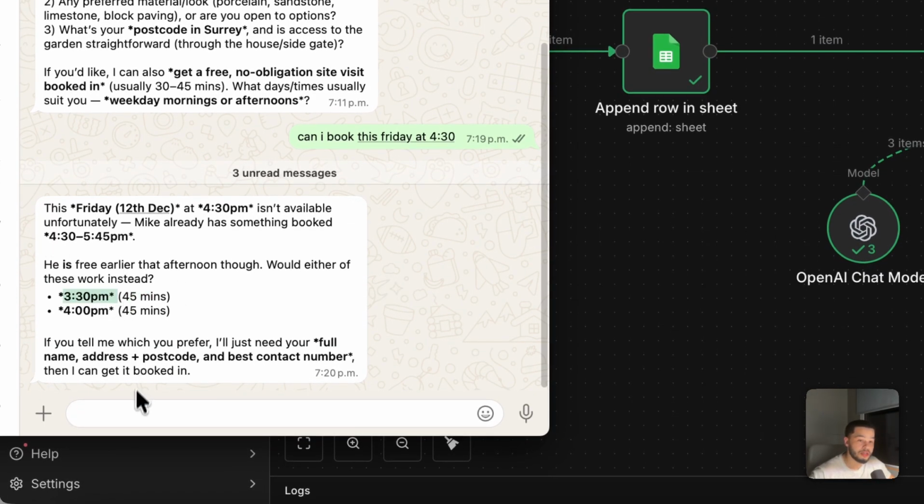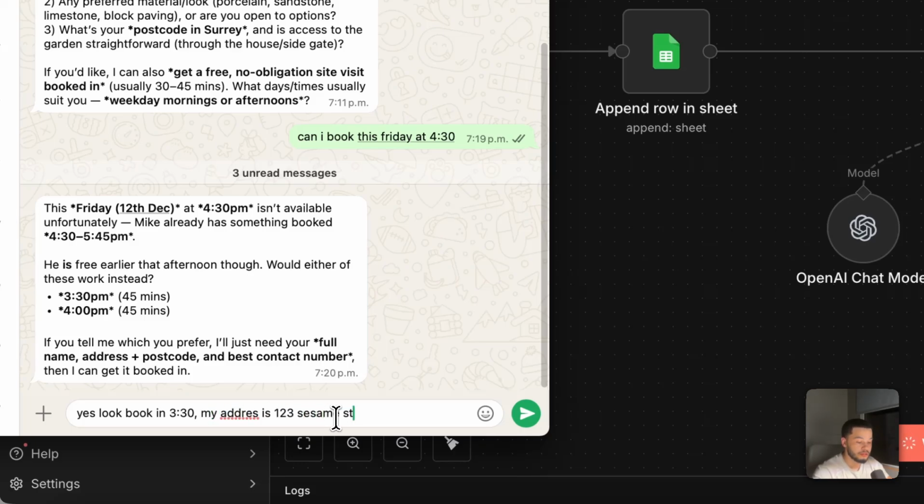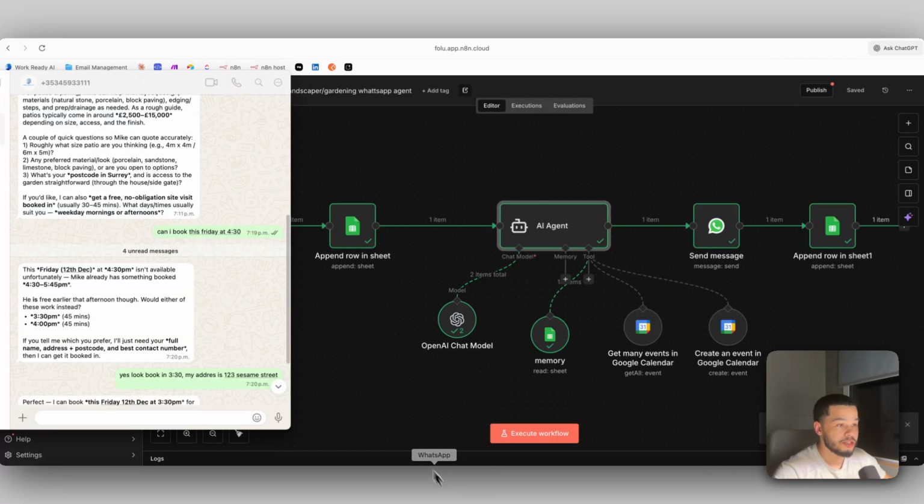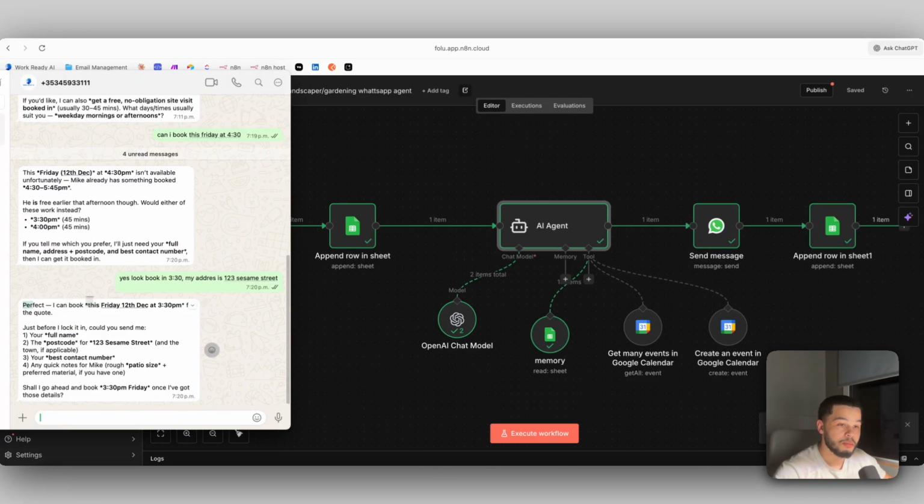So it says 3:30, and I'm going to say, "Yeah, let's book in 3:30. My address is 123 Sesame Street." When we send that off now, it's going to know that we've confirmed the booking. So it's going to come down here. It's going to figure out some more details. It's going to respond back to us saying, "Perfect, I can book this Friday at 3:30. Just before I lock it in, your full name, postcode, the best contact number, and any quick notes for Mike, patio size, etc."